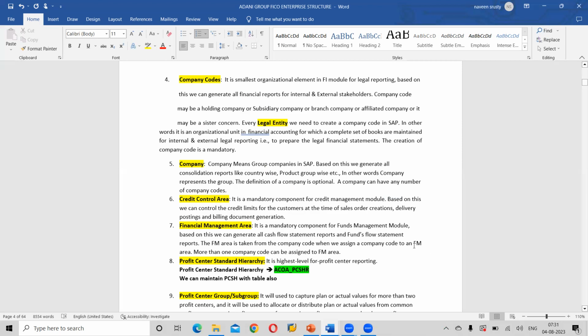Okay, then it will check at delivery posting. Delivery, in the sense, is when we are ready to send the goods. And at the time of billing document, along with the goods we are going to send the invoice also. So at the time of preparation of the invoice, 3 level checks will be there: at the time of sales order creation, at the time of delivery, meaning we are packing it ready to ship, and at the time of billing, at the time of invoice preparation.